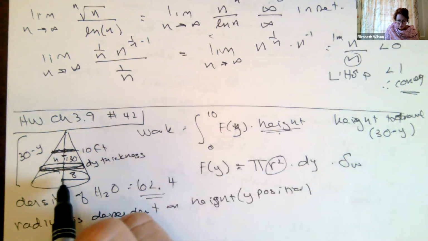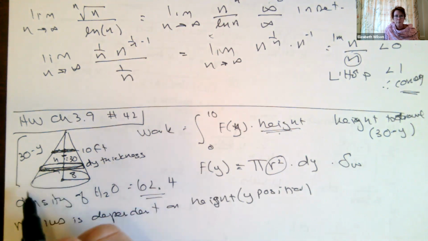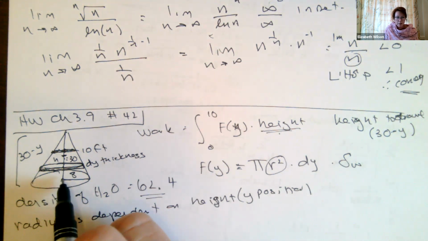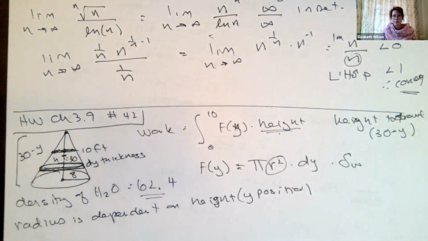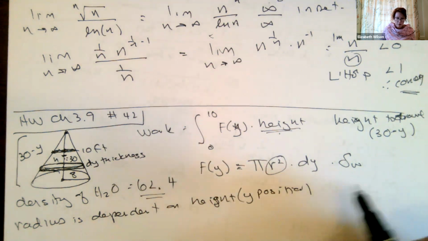Like when we're right at 0, we have a maximum radius, which is 8. And when I'm right up here, at my maximum height, my radius is equal to 0. So I've got to come up with how to relate the radius of my circle to my y position. So I'm going to use similar triangles.